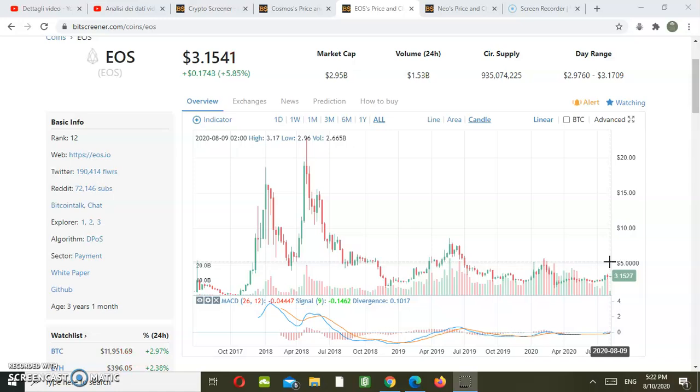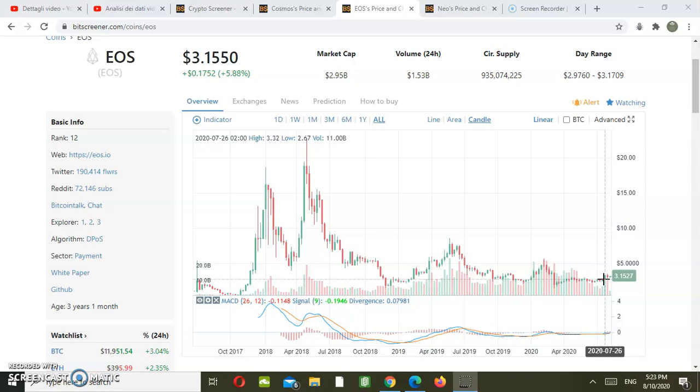Now, if we study the Ripple chart, for example, we already know that we have broken above the oblique resistance of a descending triangle, which means we could predict the same action even for EOS. Yet, right now, it is not happening. So, that means that EOS right now is not a long. But, as we can observe here, in terms of volumes, we're inside a period of strong accumulation, which should predict a strong movement. In this case, we hope higher.